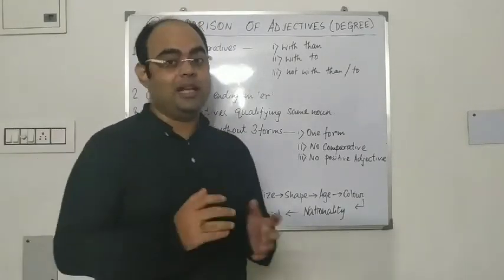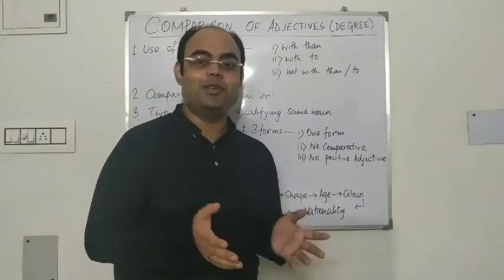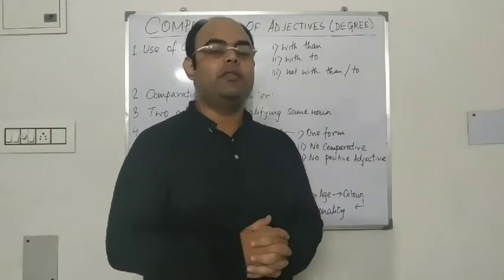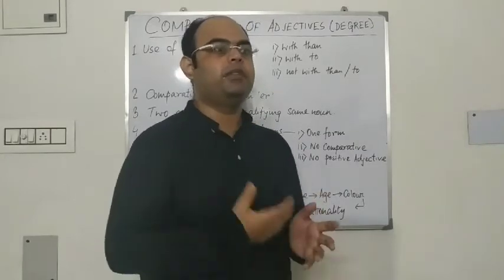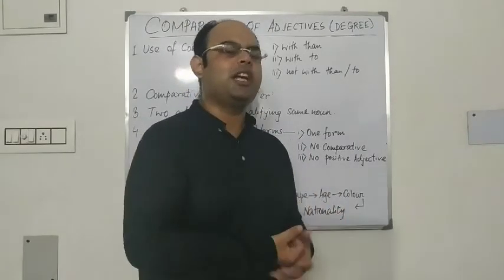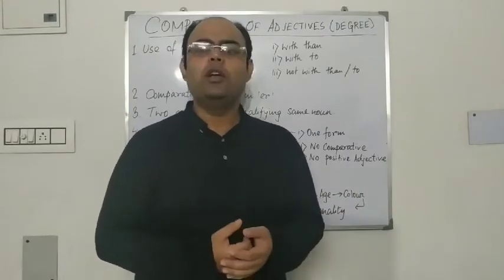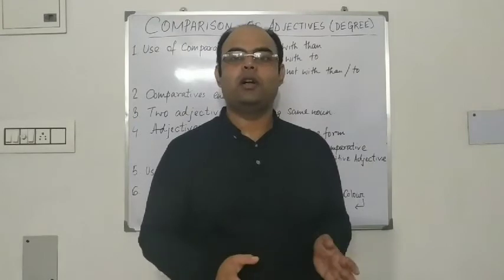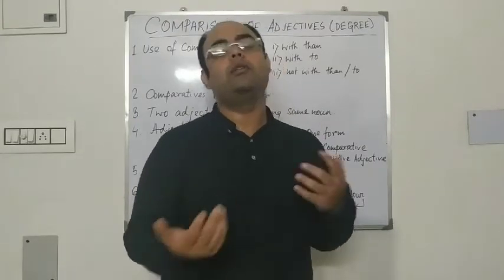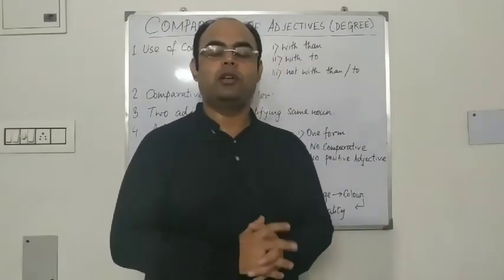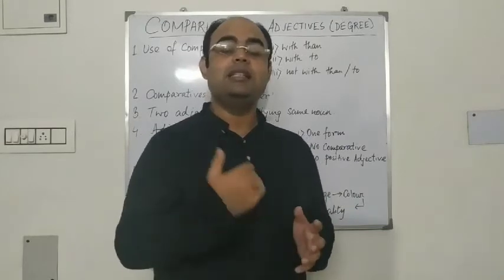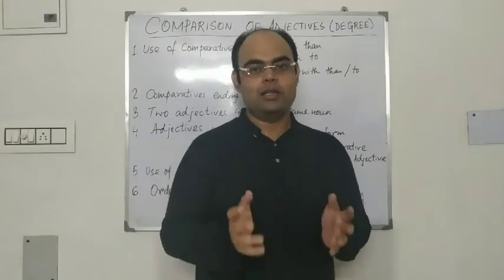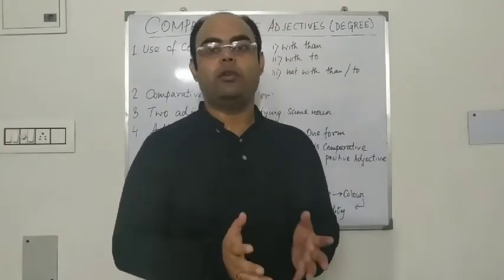Then the last one in today's video is the order of adjectives. See, there are many types of adjectives. Some tell shape, some tell about age, some about nationality, color, whatever. So, can we just put all the adjectives together wherever we want? One adjective after another, wherever we want? No, that is not the case. There is a particular sequence or order of adjectives that we must follow. Otherwise, our sentence will be wrong.